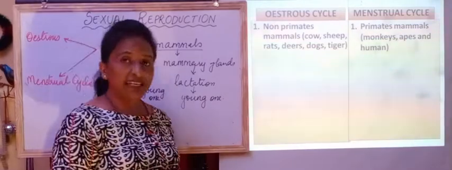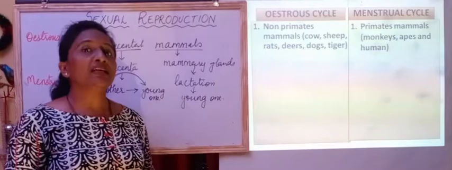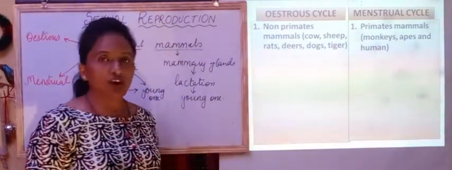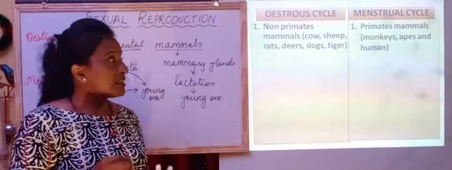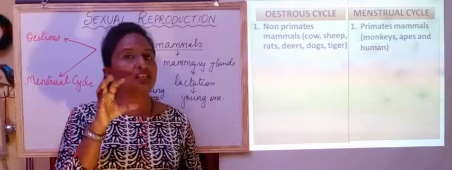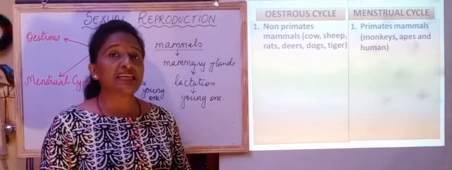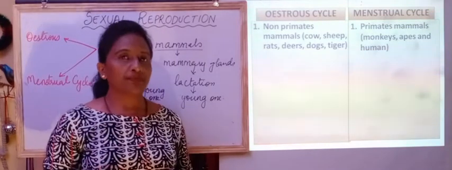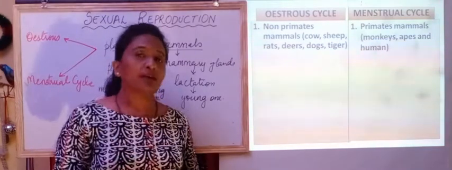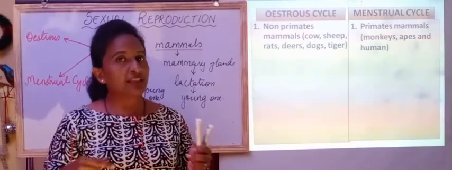So the estrous cycle occurs in non-primates. Now what do we mean by non-primates? For example, cow, sheep, rats, deer, dogs, as well as tiger. These animals are called non-primates, wherein their brain size will be smaller, and they don't have prehensile limbs or tail. Prehensile means they do not have any grasping power or ability through their limbs or with the help of their tail.